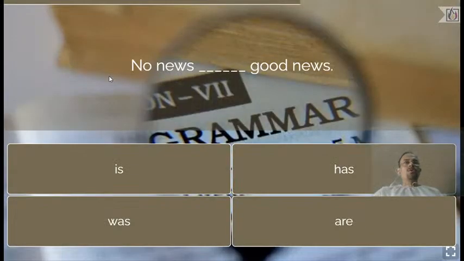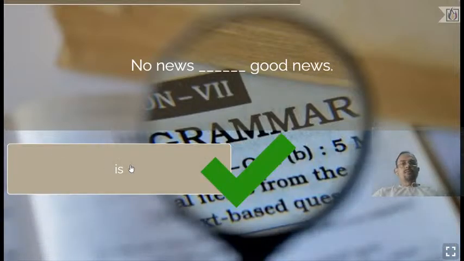Okay, now, no news dash good news. What should be the answer? No news dash good news. So quickly, dear students, quickly. Asmita says is, Shruti says is. Okay, correct. Asmita and Shruti are both correct.